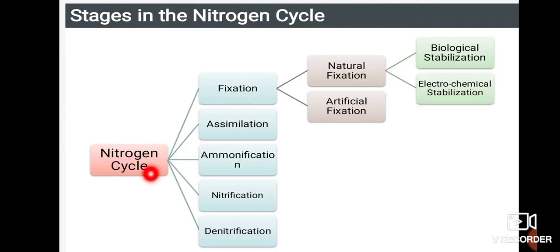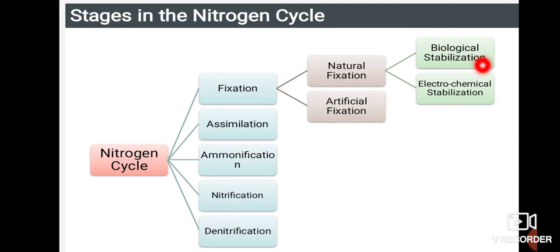Here are the stages of the nitrogen cycle. One is fixation, assimilation, ammonification, nitrification and denitrification. Denitrification is a process where the nitrogen from the soil once again goes back to the environment. Here they have given natural and artificial: one is biological stabilization and the other is electrochemical stabilization.